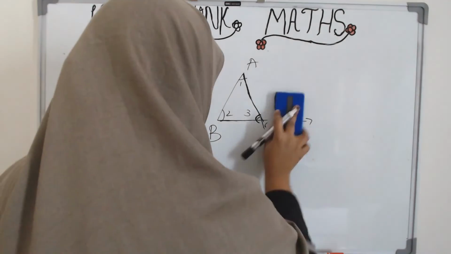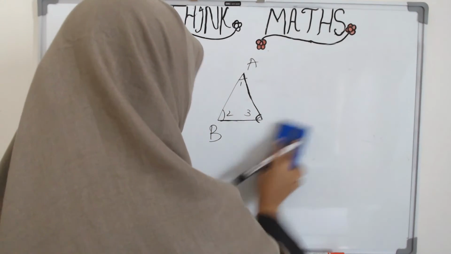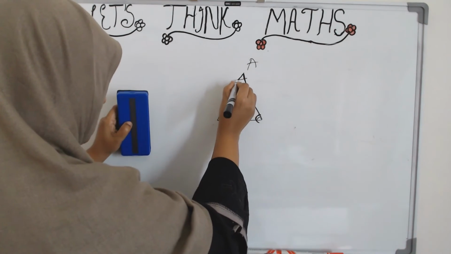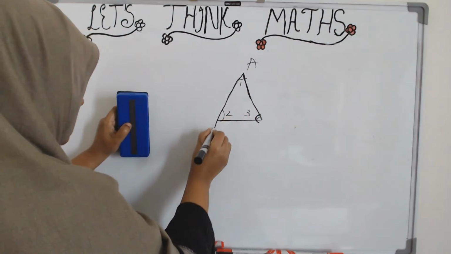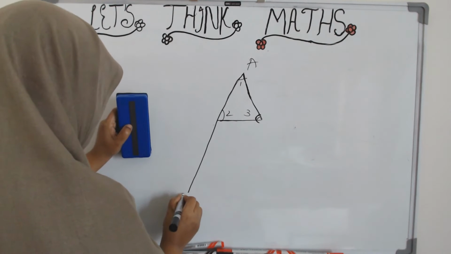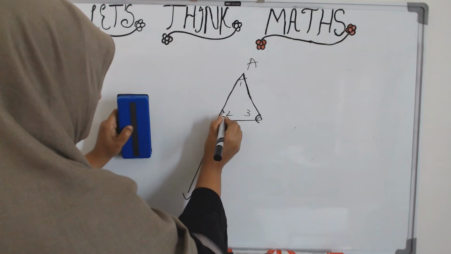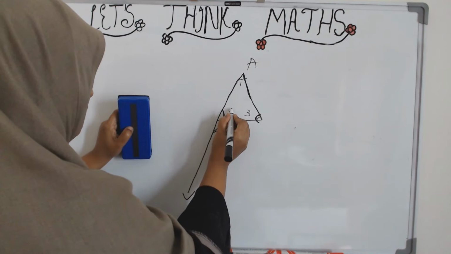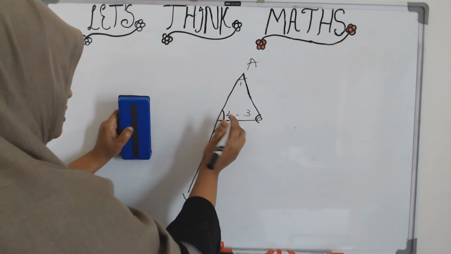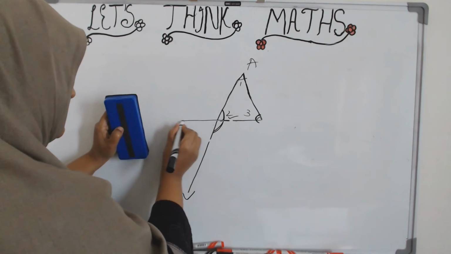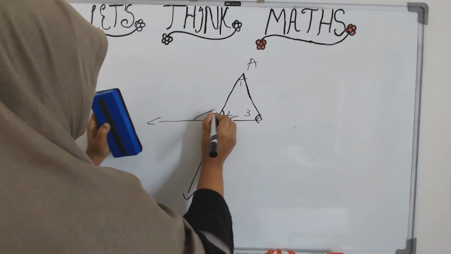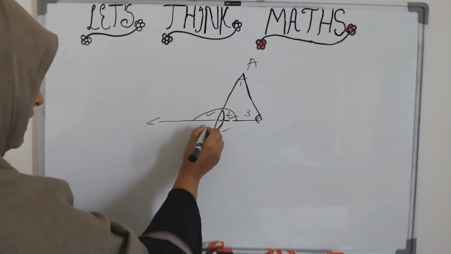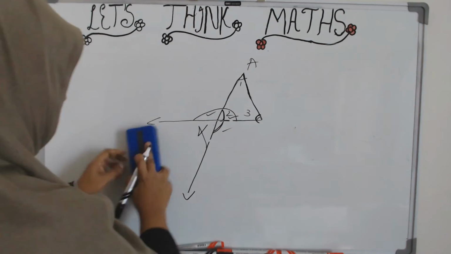So notice that whenever we are talking about an exterior angle, we are talking about an angle which is formed when one of the sides is extended and it forms 180 degrees. It forms a linear pair with the adjacent angle. So this one, similarly this one. These two angles are what we are talking about. This is not an exterior angle.